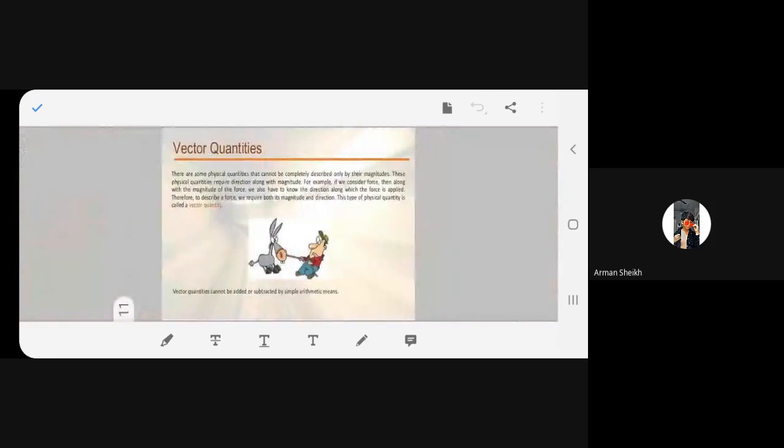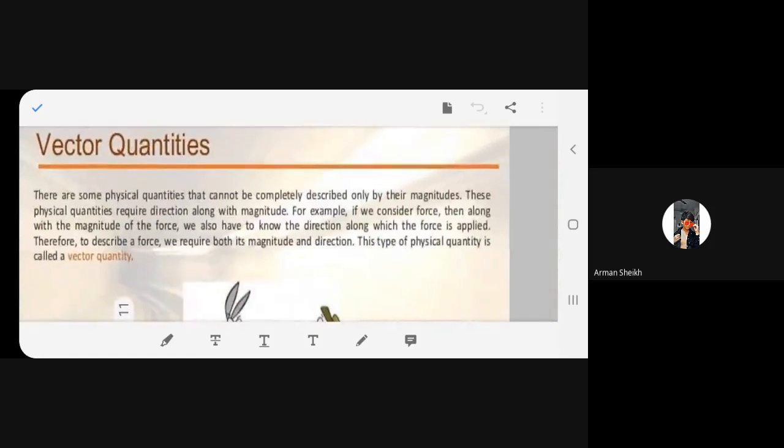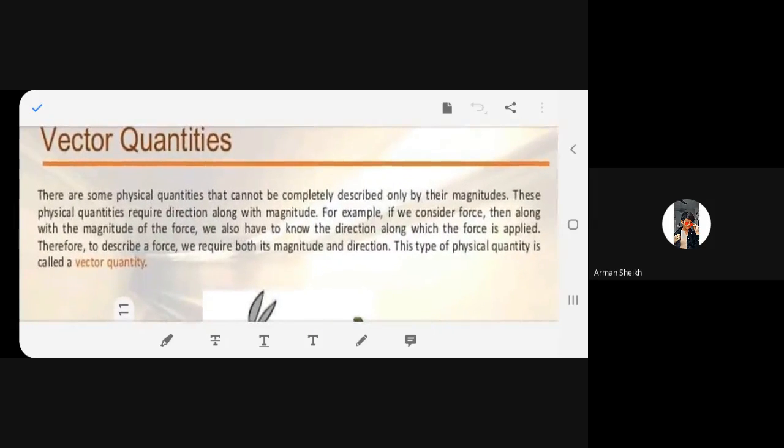So this is a scalar. Why? Because I can see only mass. That means I can count. That is the magnitude. You can measure the quantity. Now let's see what is a vector, so you will understand the difference between both the physical quantities.